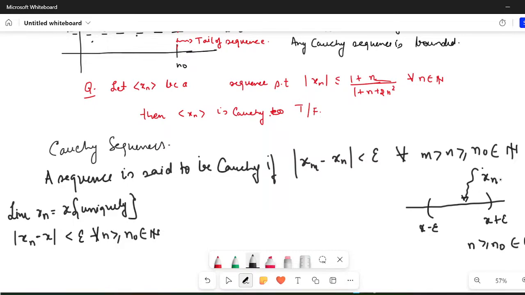It implies the elements of the sequence are getting confined in this particular interval after some natural number n naught, or I can say that the tail of the sequence is getting accumulated here.